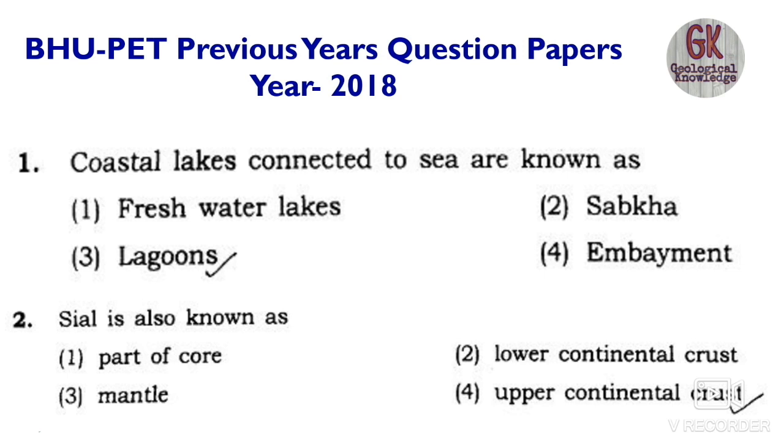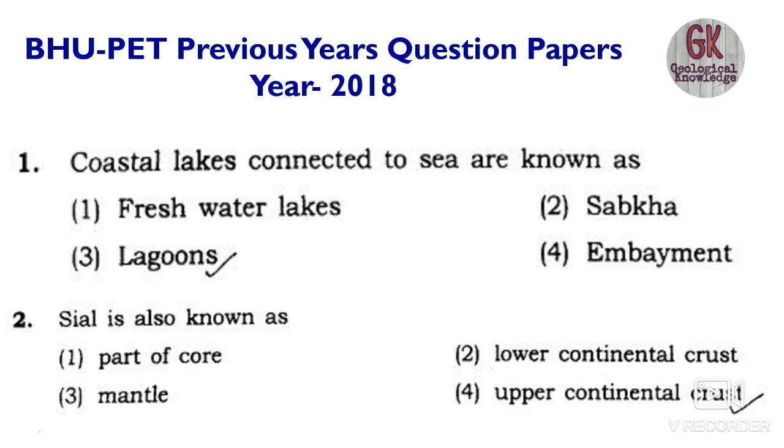When I was talking about the coral reefs, and the barrier reefs, these were built away from the islands and therefore they enclosed a lagoon between the central landmass. So coastal lakes which are connected to the sea are known as lagoons.